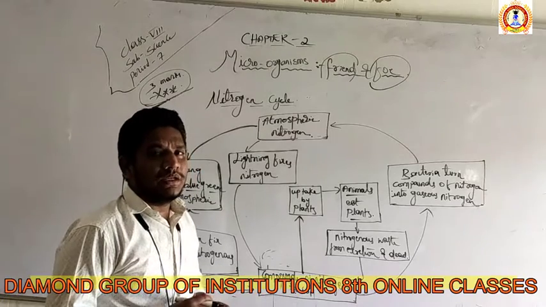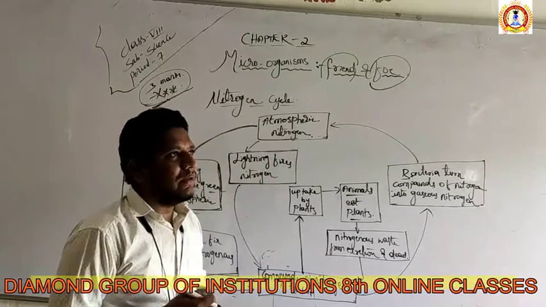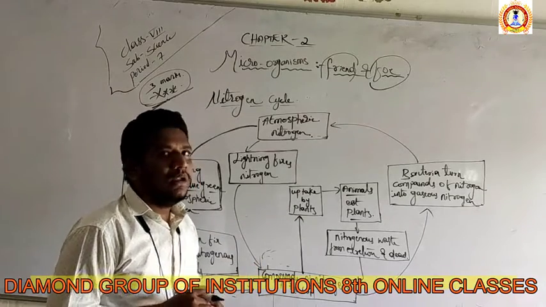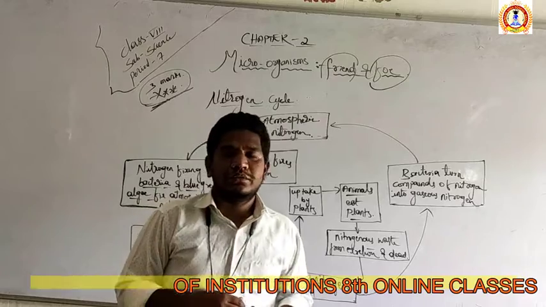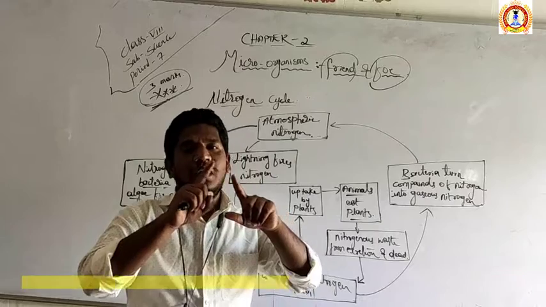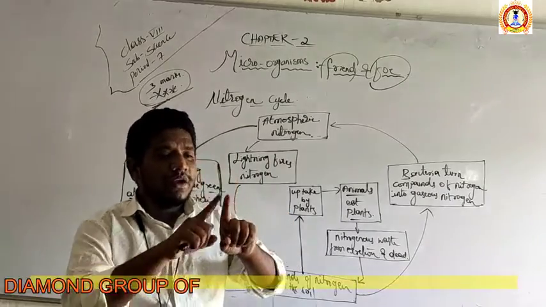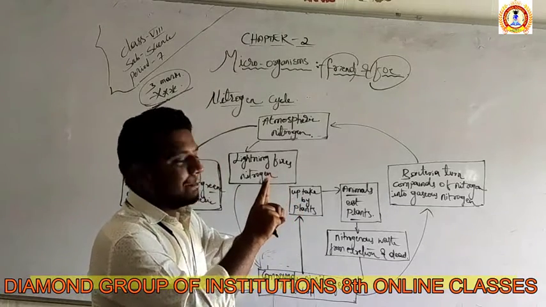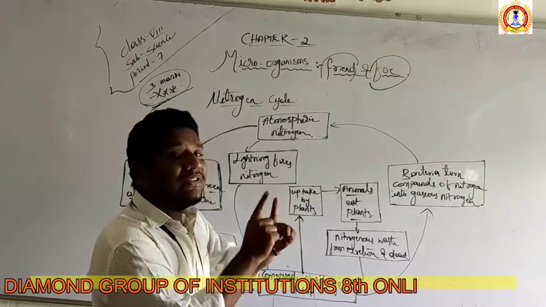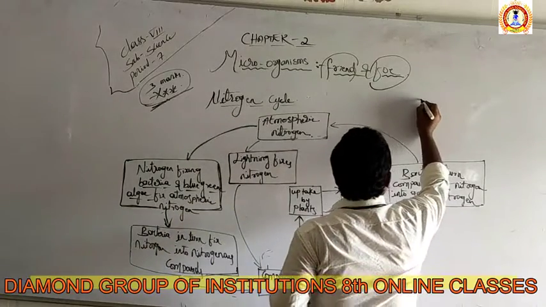Which things do we call cyclic? What is a cycle? Cycle means from where it is starting, there only it has to end. Like take an example, you have a clock in your house. The clock goes from 12 and ends again at 12, with numbers in the middle. If the needle starts from 12, it will return back to 12 only. That is called a cycle. From where I am starting, there only I have to end.